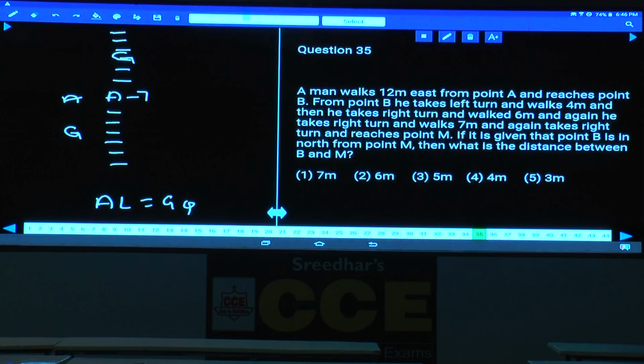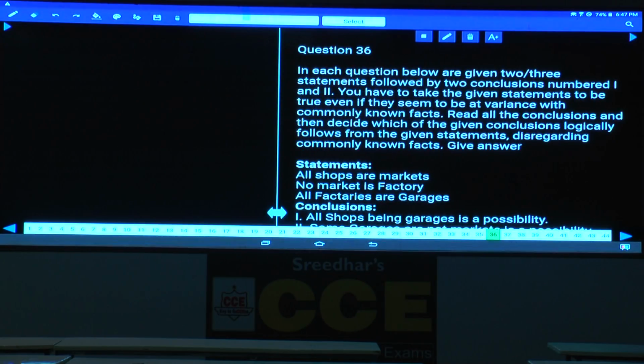And 34. Then question number 35, directions. Then 36 to 40. Now question numbers 36 to 40. Now in these syllogisms, read all the conclusions and decide which of the given conclusions logically follows. That means the conclusion that follows.